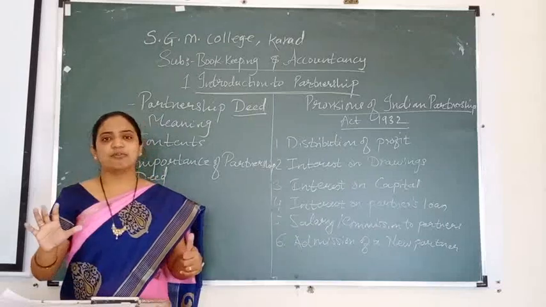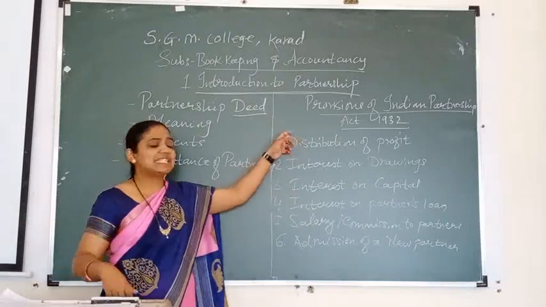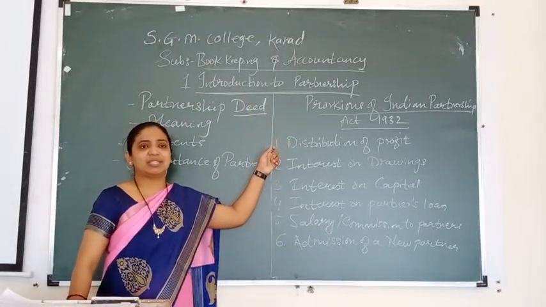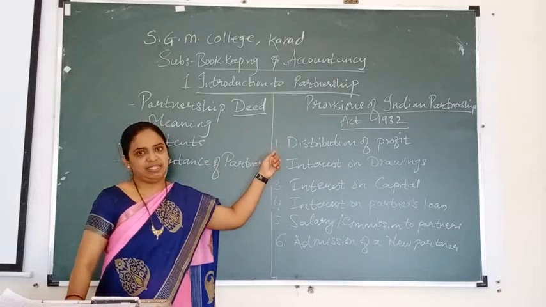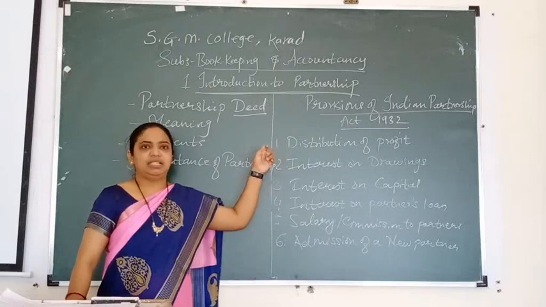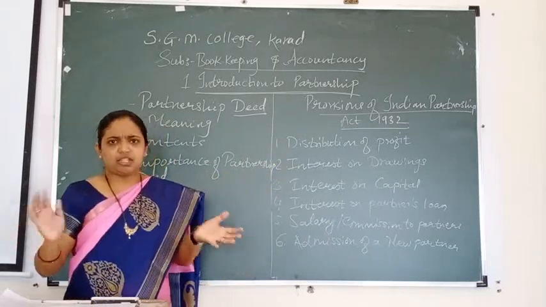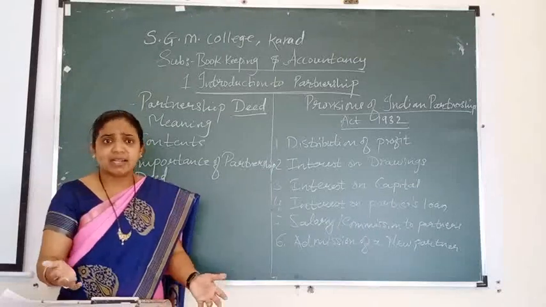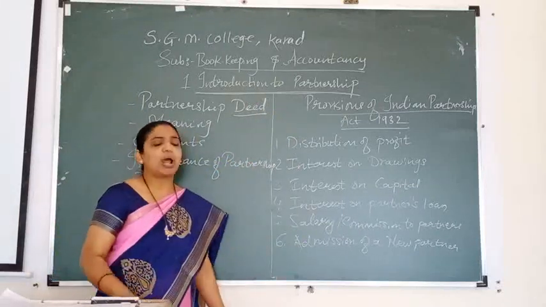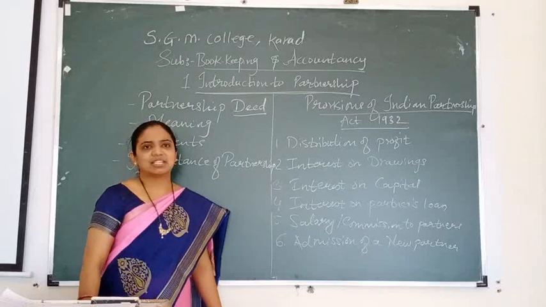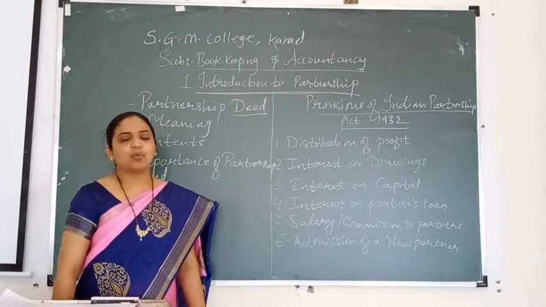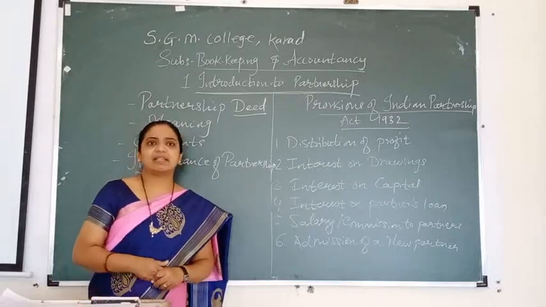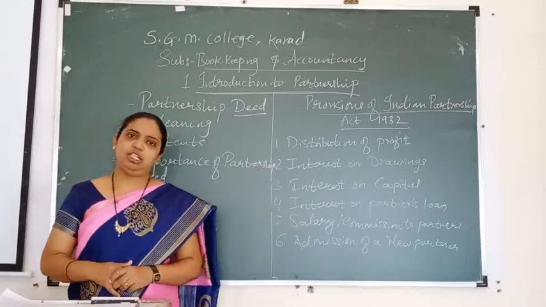Those were the 6 provisions put forth by the Indian Partnership Act 1932, Section 12 and Section 17. Of course, if the deed has all the terms and conditions written, those apply, but if the deed is silent, these provisions have to be followed compulsorily according to Sections 12 and 17.